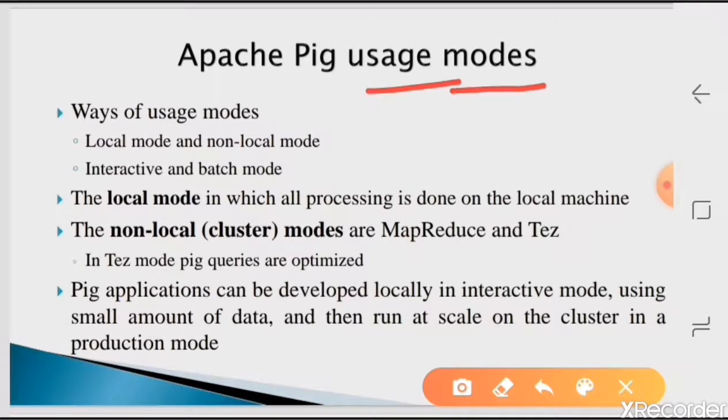usage, we have different modes. How can we divide them into different modes? We can use Pig in two different ways. First, we can use it as local mode or non-local mode. Second, we can use it as interactive or batch mode. So what is local mode? Local mode is where there is one system, and only in that system you have Hadoop. You write the scripts and execute them for that system only, so the processing is done on that particular local machine only.